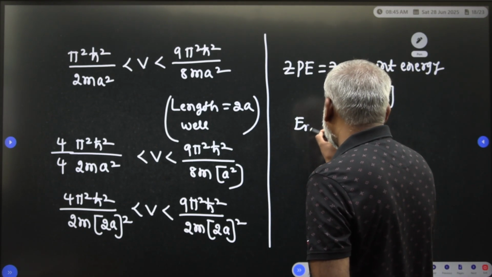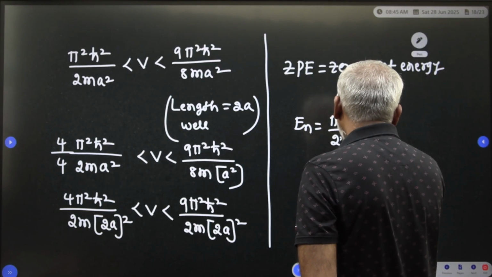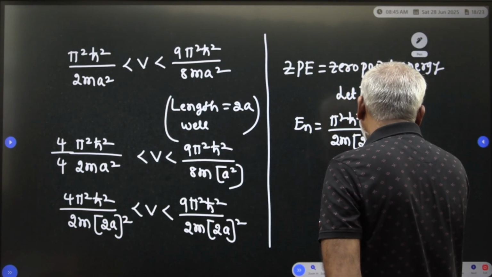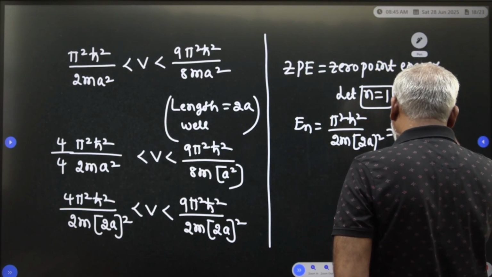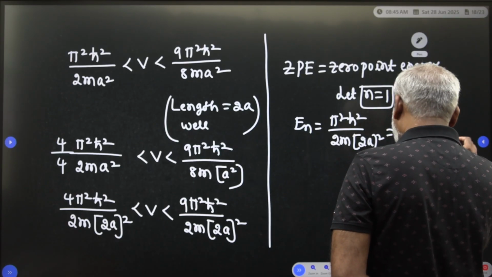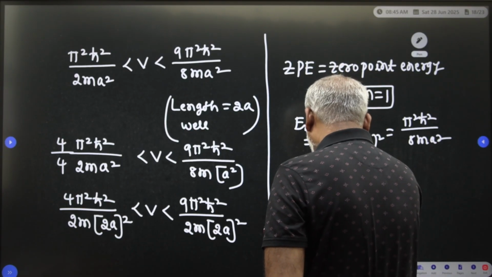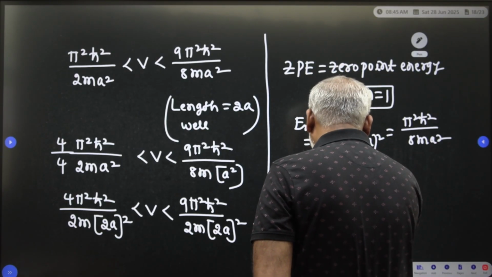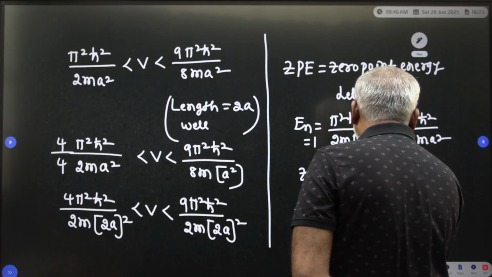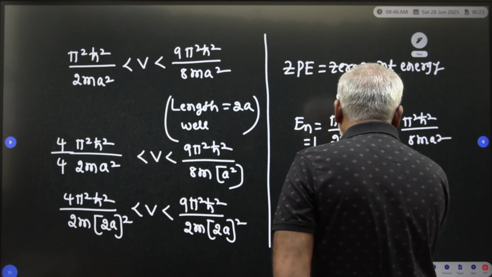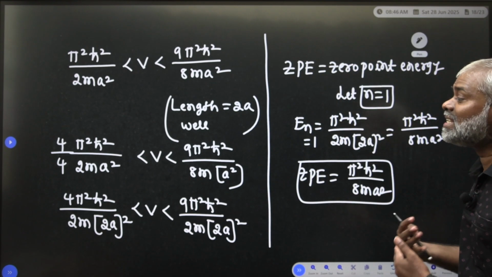En = n²π²ħ²/2ma², with a equal to 2a whole square, that is π²ħ²/8ma². This is the zero point energy when n is equal to 1. That energy we call ZPE, so ZPE is equal to π²ħ²/8ma².